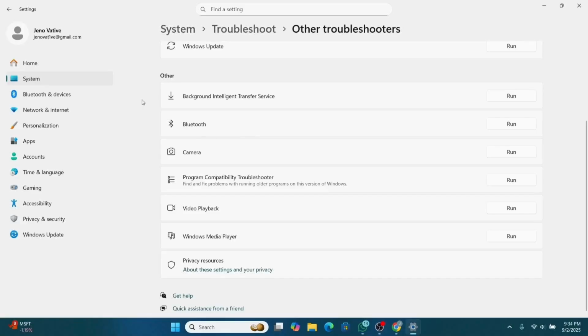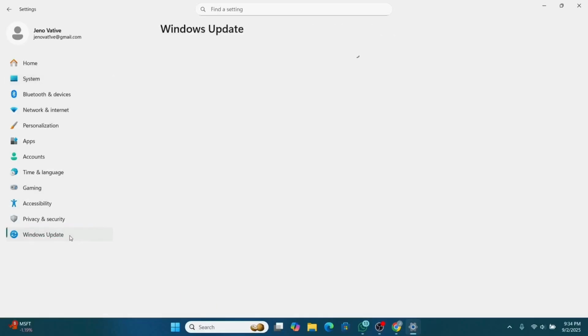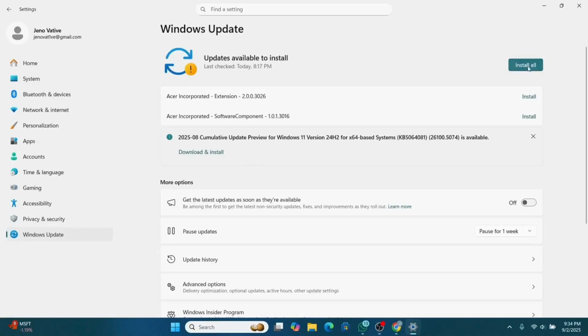And apart from that, you can install Windows Update. You can look out for Windows Update and click on it. And from there, look out for update, click on install all and install all of the latest available updates. And that's it. That's it for today's video. Now your headphone sound should be working perfectly again.